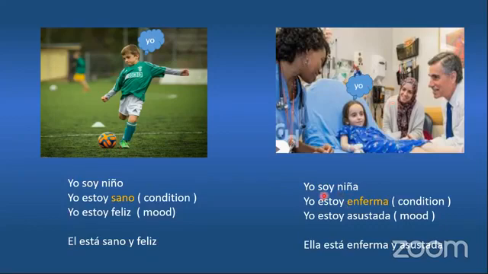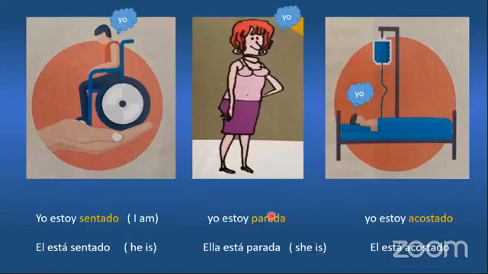That's why the verb is changing from estoy to está. If I am saying I am, I have to say yo estoy. If I have to say she is, I have to use ella está. Next sentences here. So look at this example here.